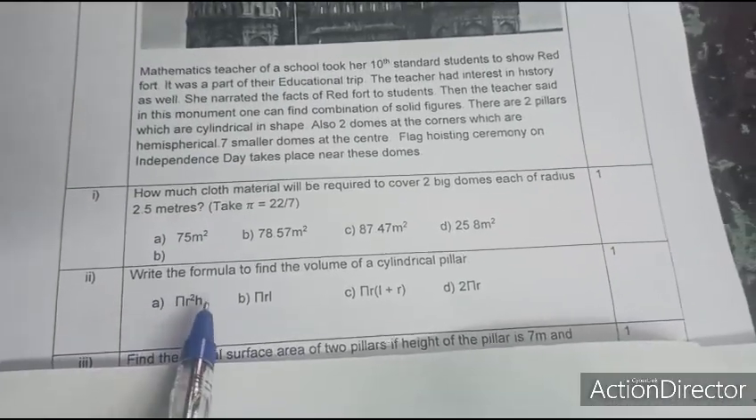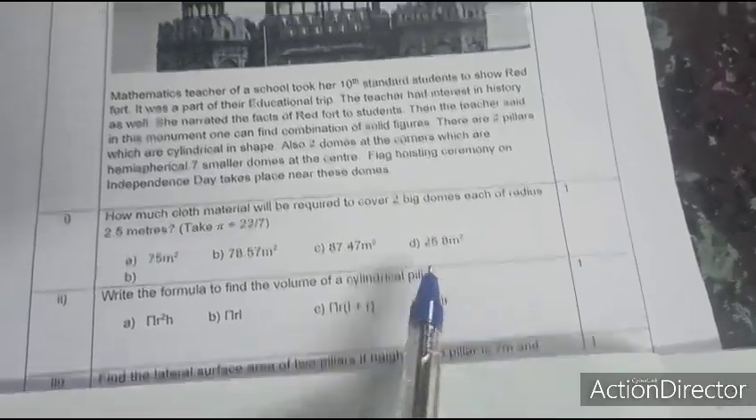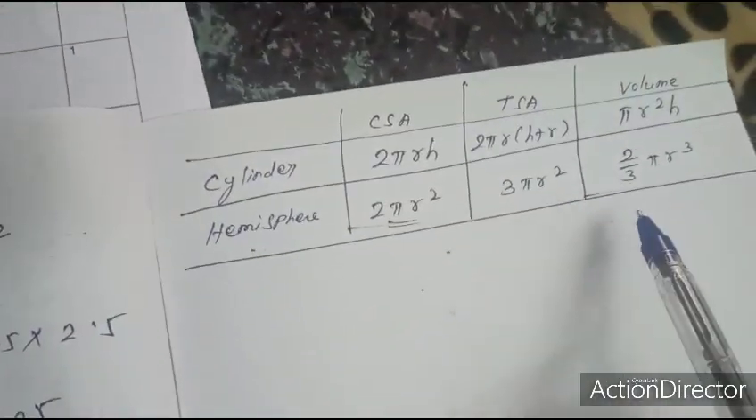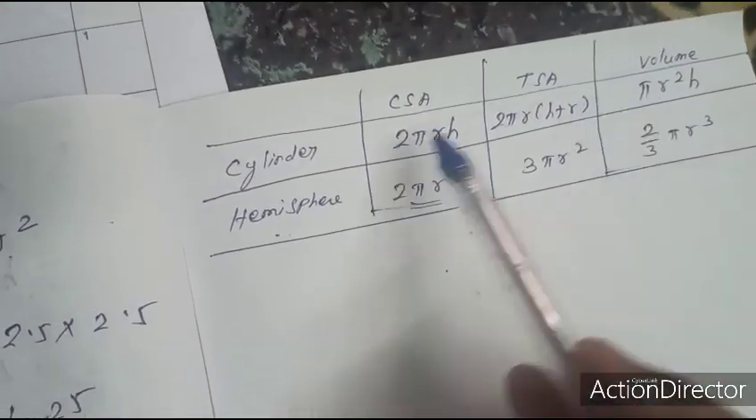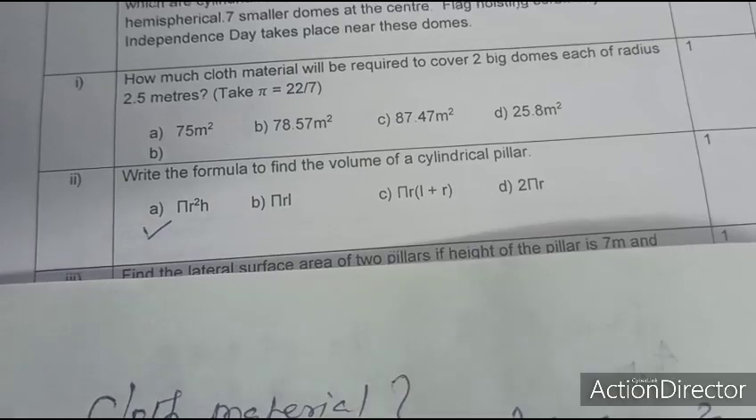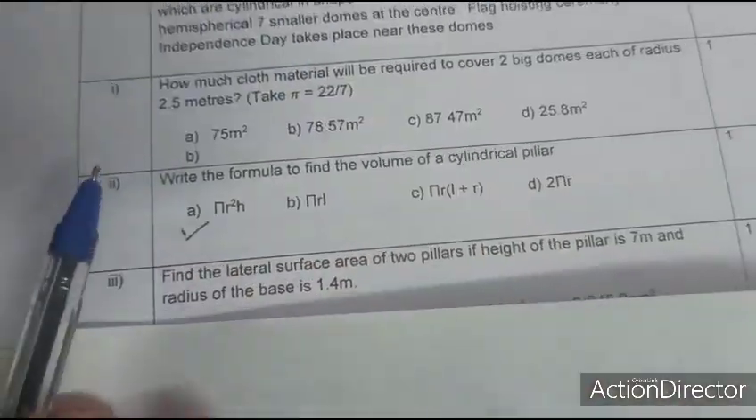Question number 2. Write the formula to find the volume of a cylindrical pillar. The volume of a cylinder is pi r square h. So the second question answer is pi r square h.